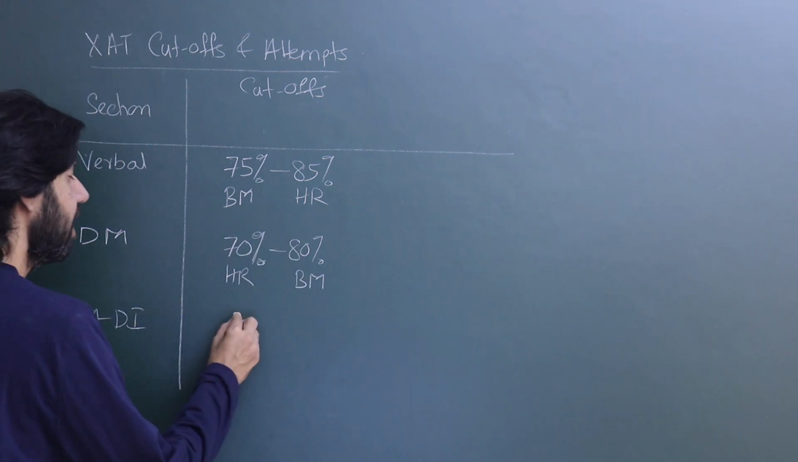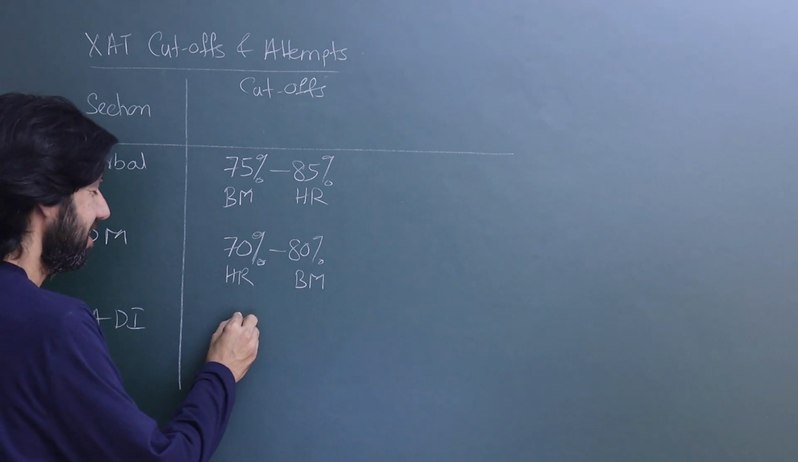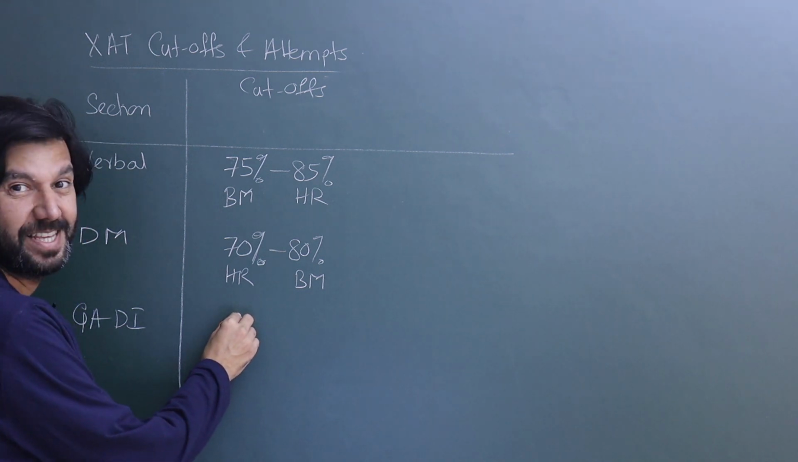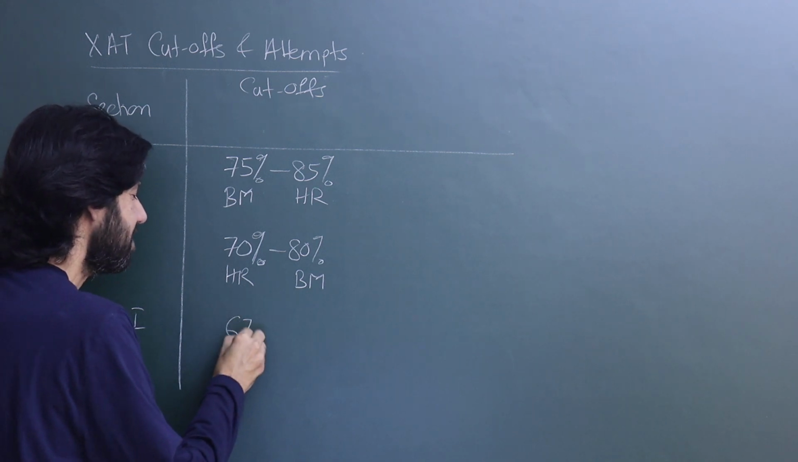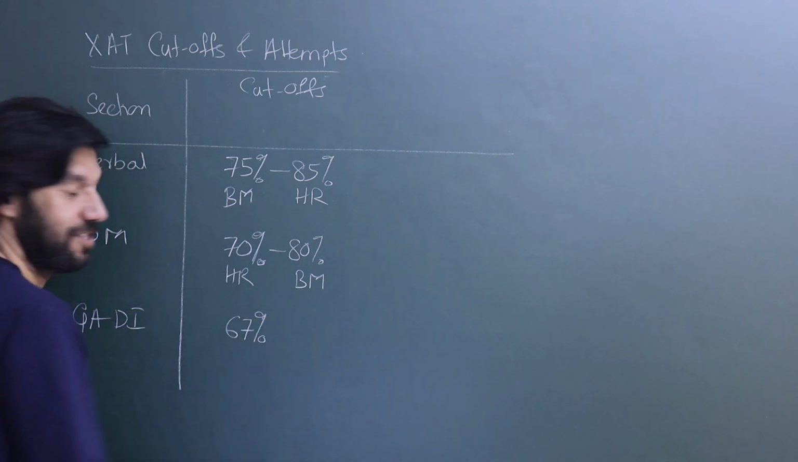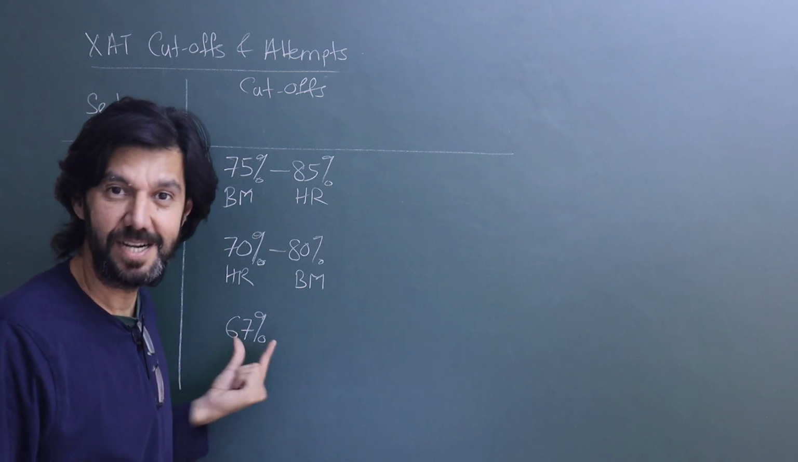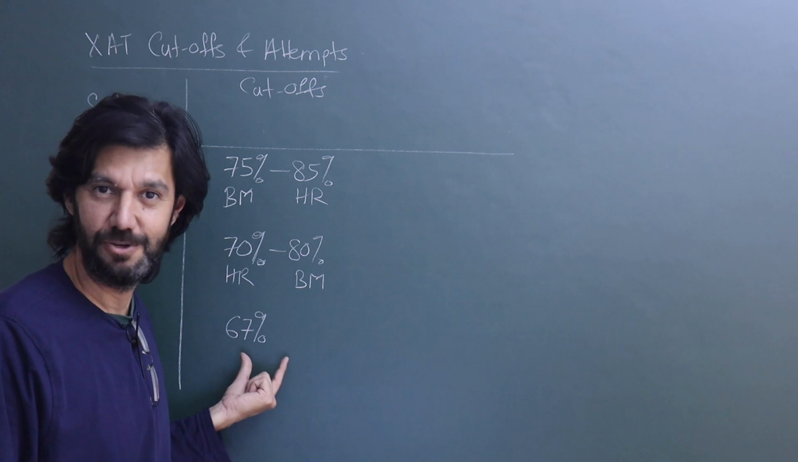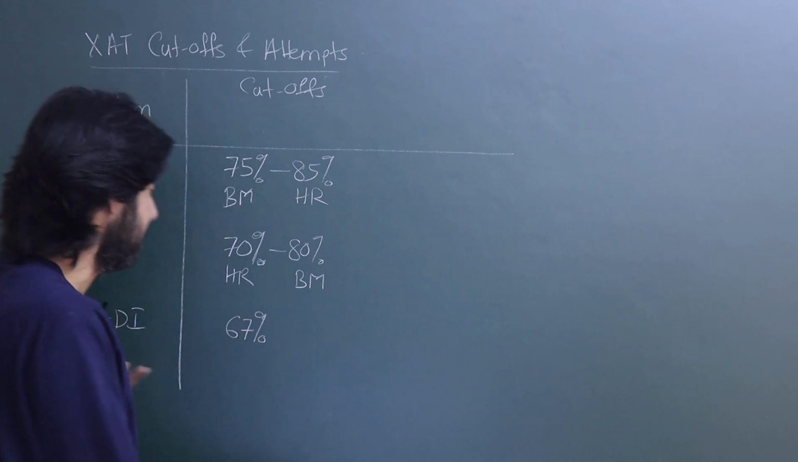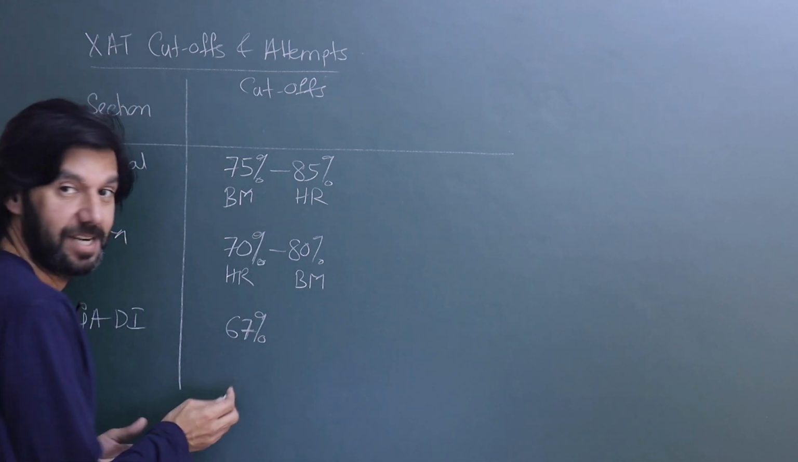Quant and DI, here is the surprise. In quant, the lowest percentile is as low as 67 percentile, students. And remember, this is percentile. The number is so low that it almost gets confused with percentage of questions. No, it is percentile, just 67 percentile.